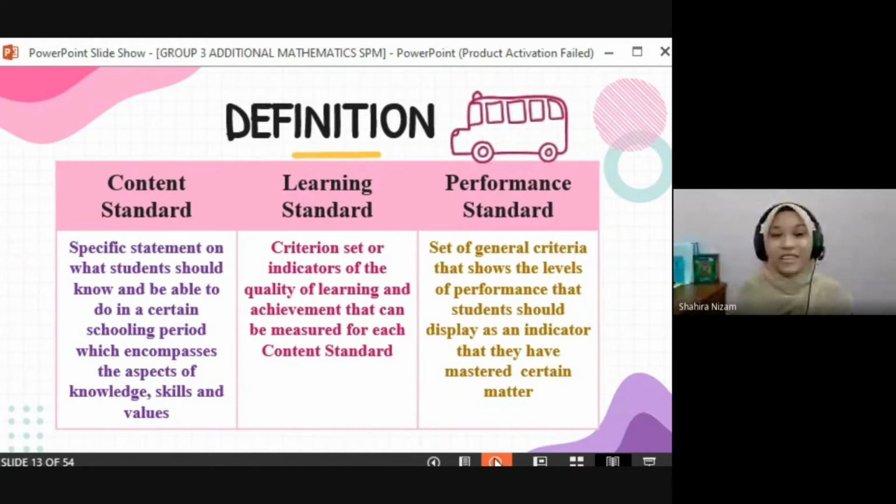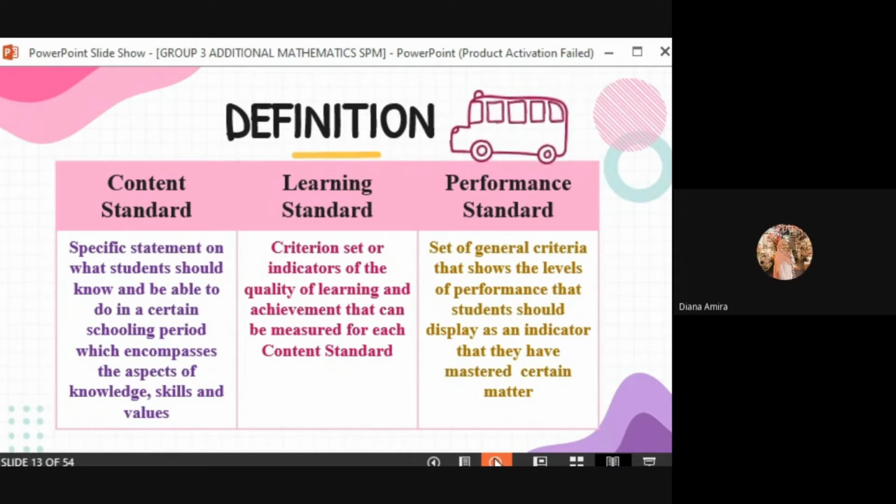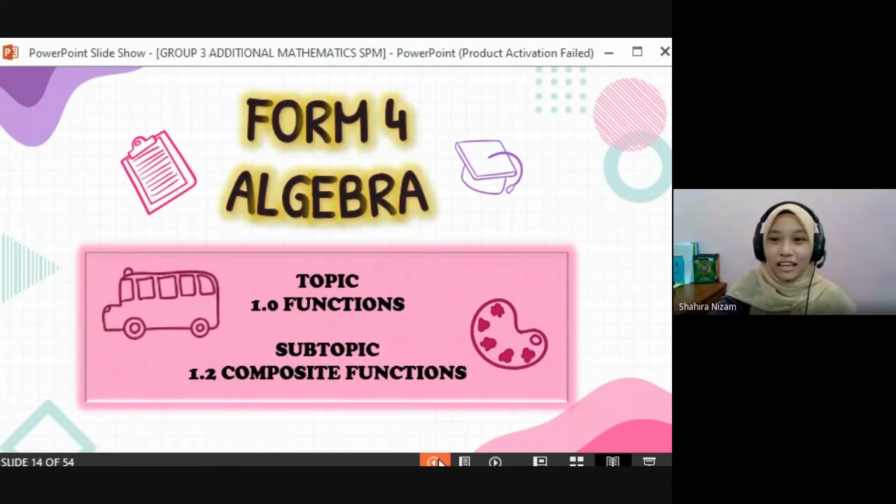So at the end of the topic, there is a performance standard that gives the general idea of what the student needs to achieve in that topic. Learning standard is for the subtopic and the performance standard is for the whole topic. Do you understand? Yes.